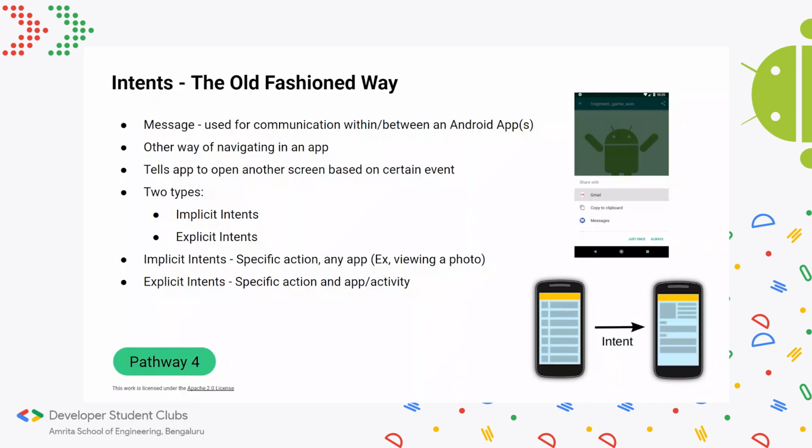Similarly, if you want to share, you can share through Gmail, Bluetooth, WhatsApp, or any other app. Again, that's an implicit intent because we don't care what app it's done through. All we're worried about is the action, such as viewing a photo, opening a file, or sharing something.